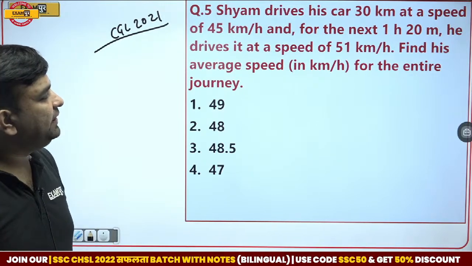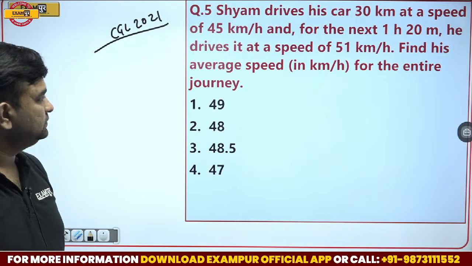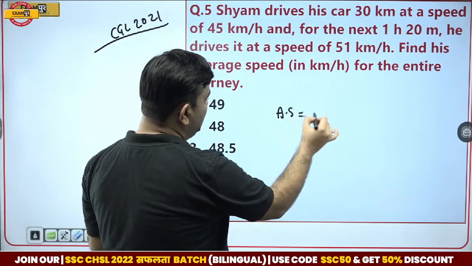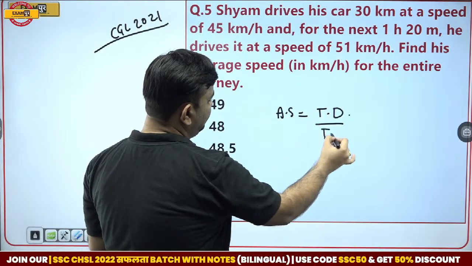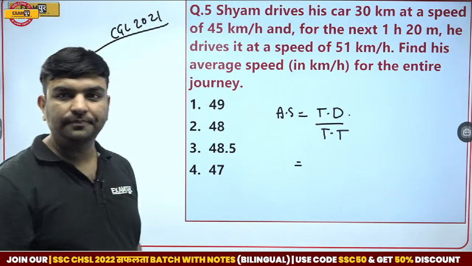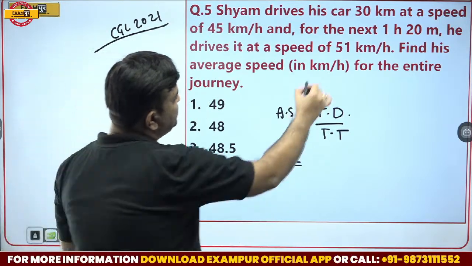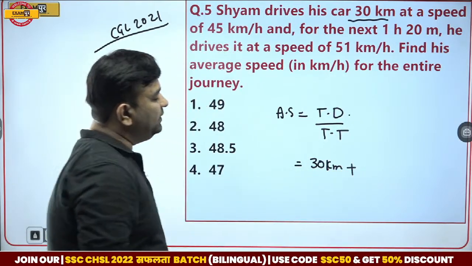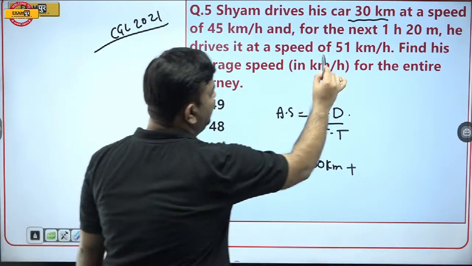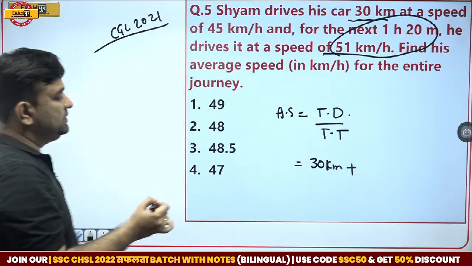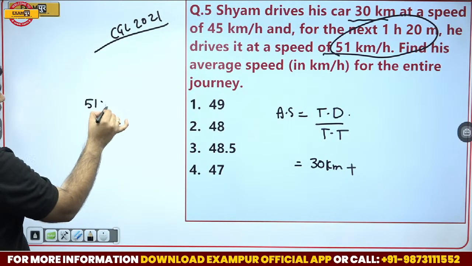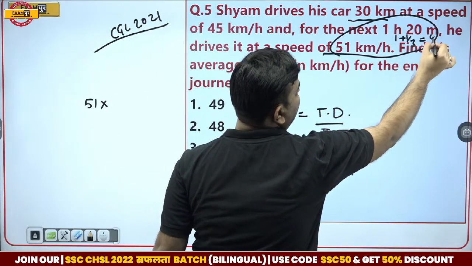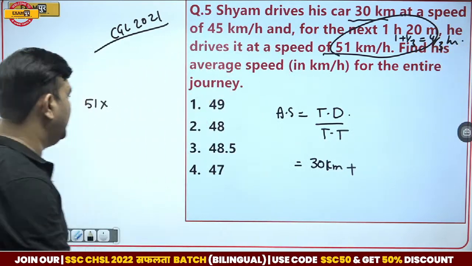Shyam drives 30 km at the speed of 45. Guys, average speed is all about total distance upon total time. Initially, he is driving for 30 km. Then finally, with the speed of 51, he is driving for 1 hour 20 minutes. And 1 hour 20 minutes is 1 plus 1 by 3, that is 4 by 3 hour.